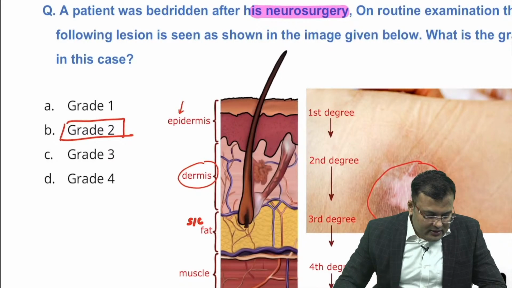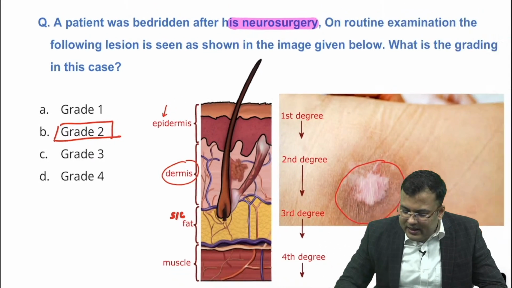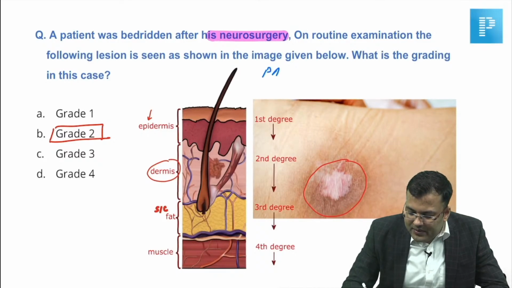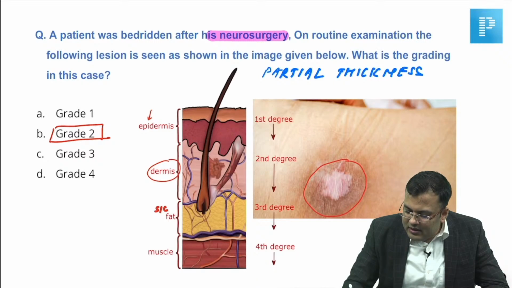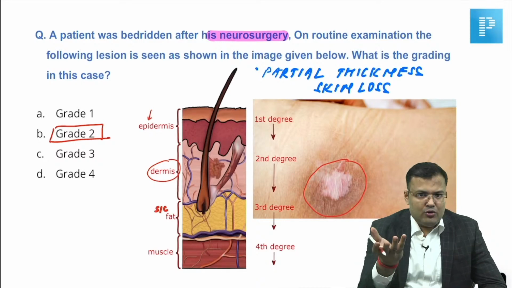Yes, Lalmani Gandhar wants to say that, sir, partial thickness loss was mentioned. Okay, so guys, it becomes more easy. Partial thickness skin loss is already mentioned. Clear? What else? Yes, NEET PG. You remember NEET PG?